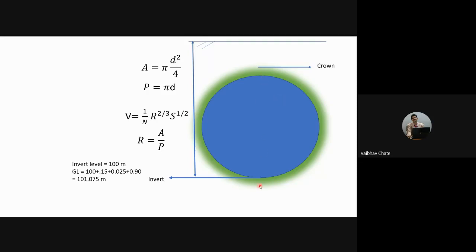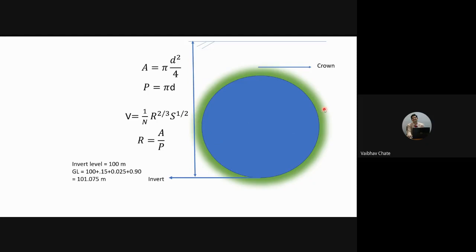to the full depth. That is, the depth of the liquid flowing in a pipe is equal to the diameter of the pipe. Full depth of flow means when the depth of flow of the liquid is equal to the internal diameter of the pipe, then we call it full depth of flow.